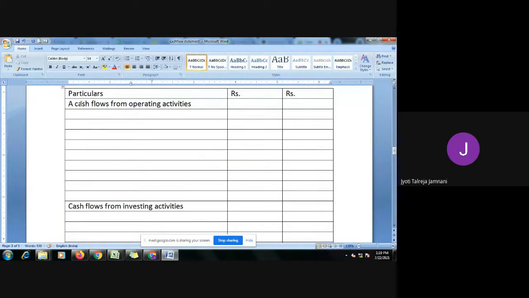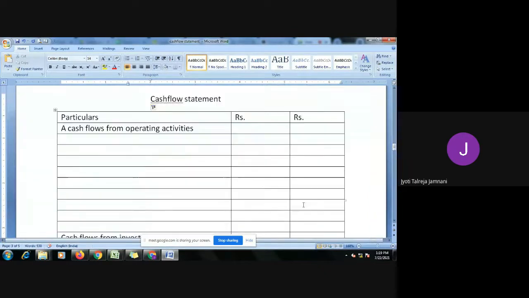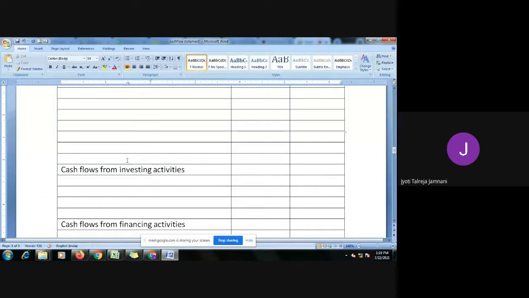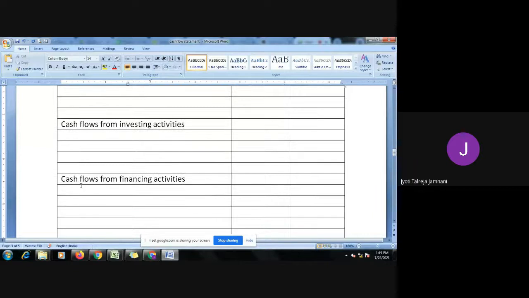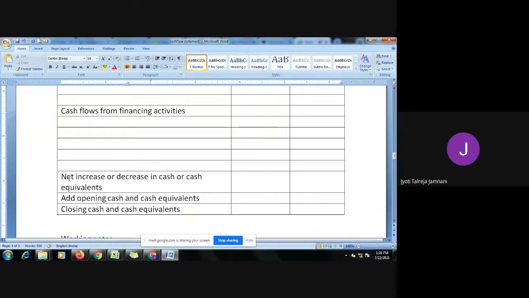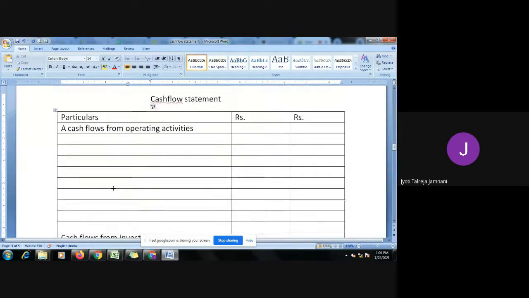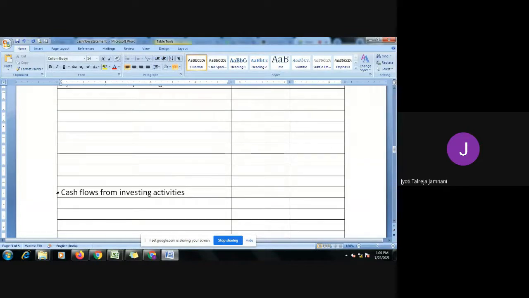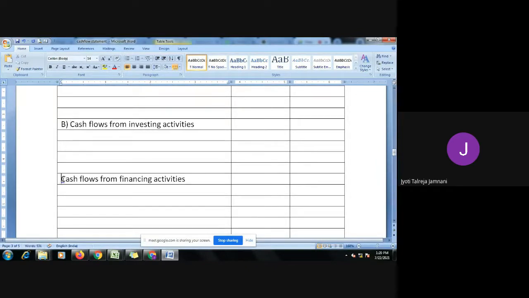First, we will have cash flows from operating activities, then cash flows from investing activities, then cash flows from financing activities, and then net increase or decrease in cash or cash equivalents. So I will call operating activities as A, investing activities as B, and financing activities as C.